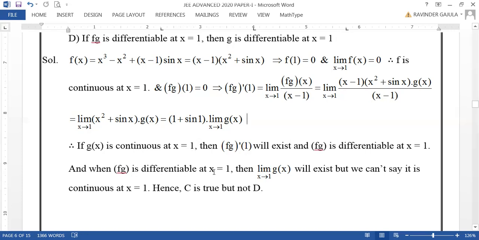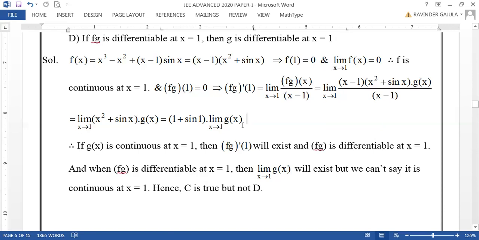And when fg is differentiable, there will be a question for existence of fg dash 1, which is 1 plus sin 1 of limit x tends to 1, g of x.